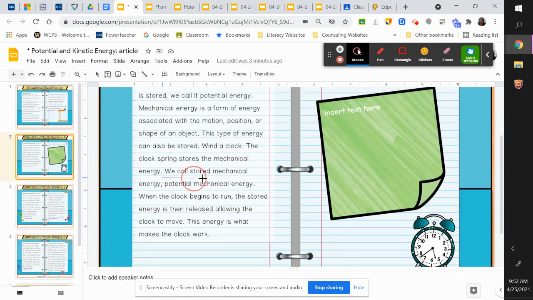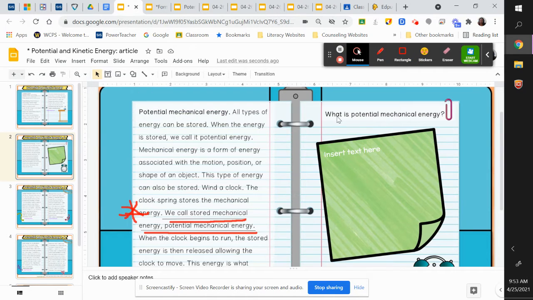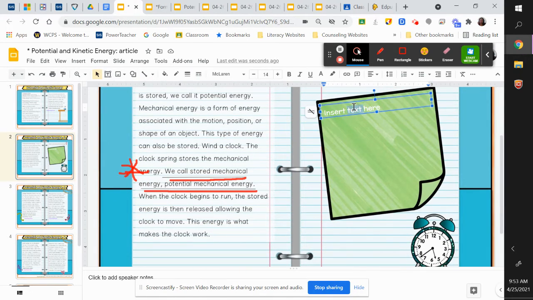And that is the answer we're looking for our next post-it. So I'm going to underline that here. We call stored mechanical energy potential mechanical energy. So here I have put a horrible star here next to our definition. We call stored mechanical energy potential mechanical energy because our question at the top, what is potential mechanical energy? We call stored mechanical energy potential mechanical energy. So that's the answer you're looking for, stored mechanical energy.